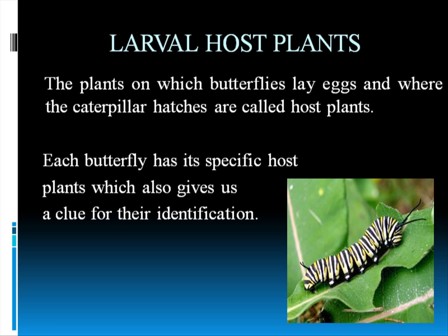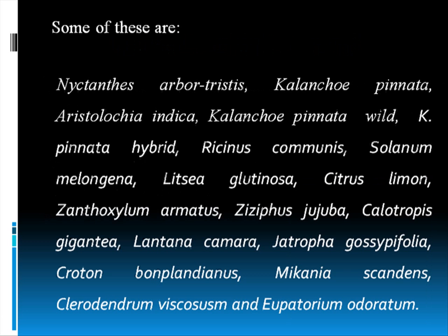And mostly each butterfly has a specific host plant, and it also sometimes gives us a clue for identification. Sometimes it is very tricky to identify some caterpillars that look very alike. But when we see that it is feeding on this host plant, oh, then this is this butterfly or this caterpillar. So it can give us a clue for identification also. In this photograph you are seeing a monarch butterfly, as I said again. Some of these plants I have listed over here. There are Citrus limon, the lemon plant, Nyctanthes arbor-tristis, Cephali or Sivoli plant, and it is also the state plant of West Bengal.